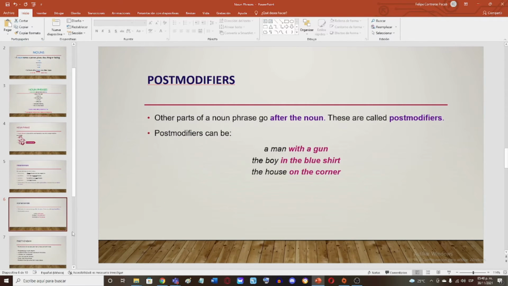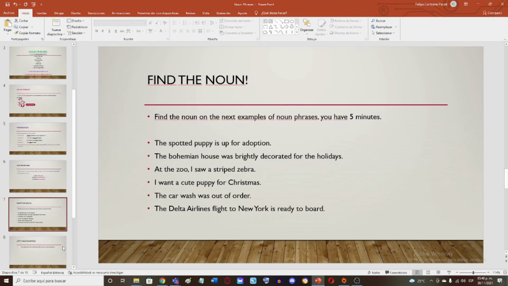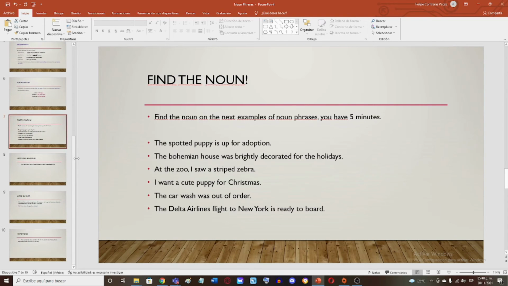Let's actually move on to the post-modifiers. The only difference between the post-modifiers and the pre-modifiers is that post-modifiers come after the noun, like it's said here. That is why they're called post, because they're after. A man with a gun, the boy in the blue shirt, the house on the corner. Understood? Yeah. There are not many differences between these two.